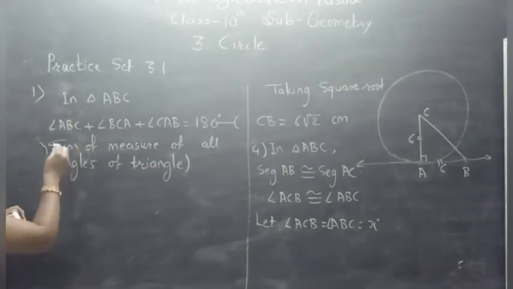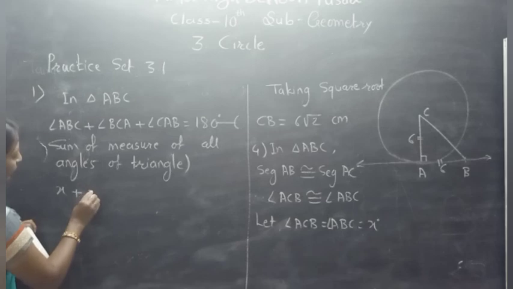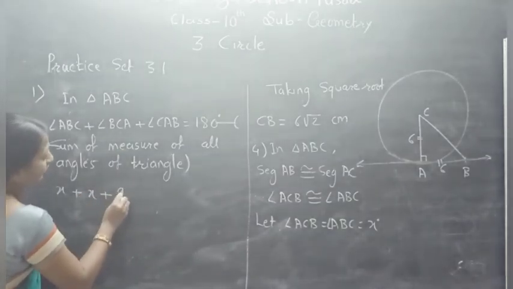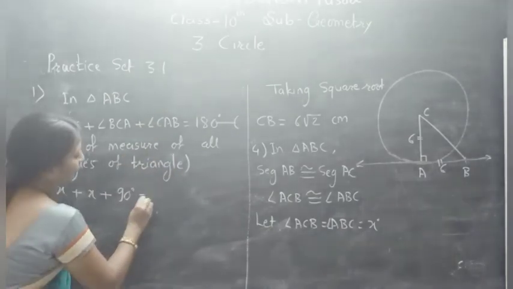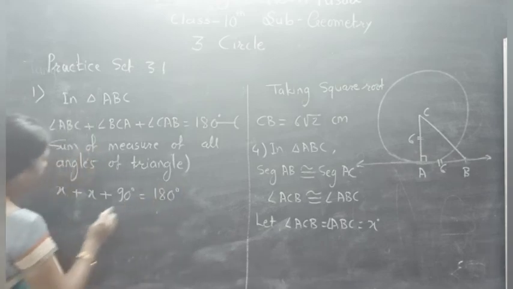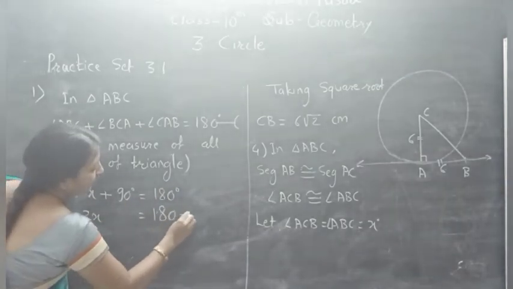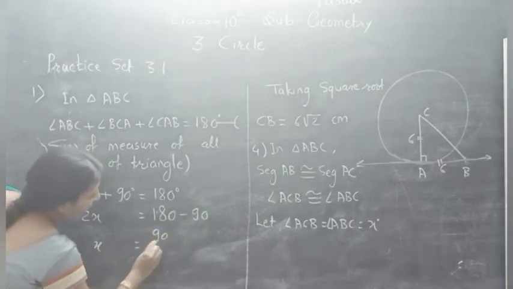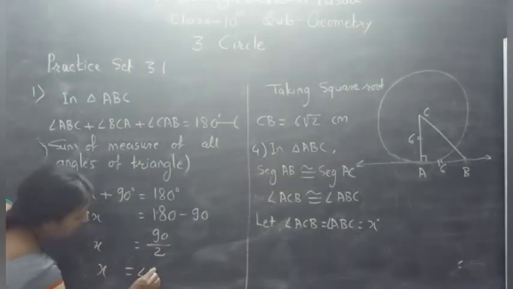Okay. Now angle ABC is equal to x, plus angle C is equal to x, plus angle CAB, which is 90 degrees from the above statement, is equal to 180. Therefore 2x is equal to 180 minus 90. x is equal to 90 divided by 2. Therefore x is equal to 45 degrees.